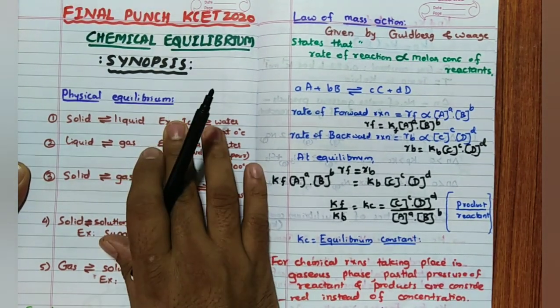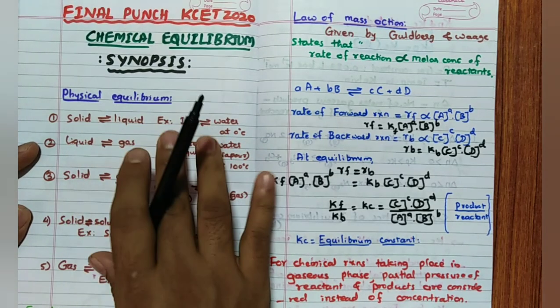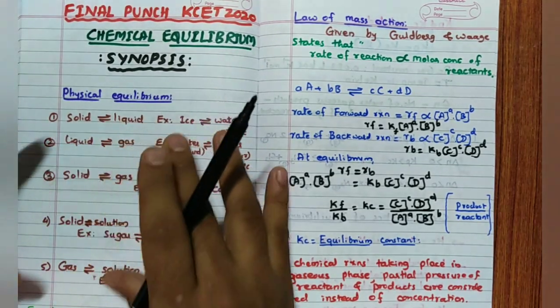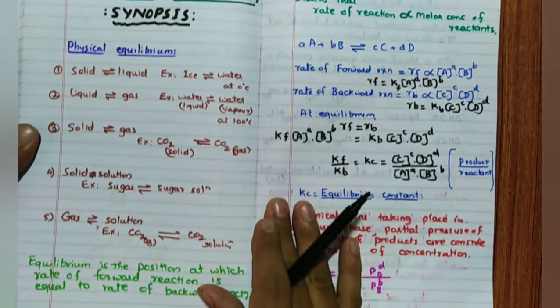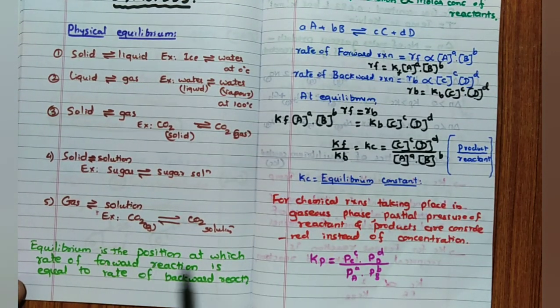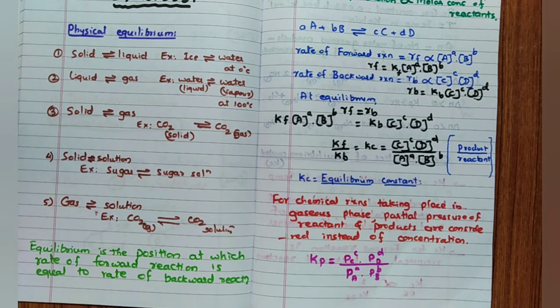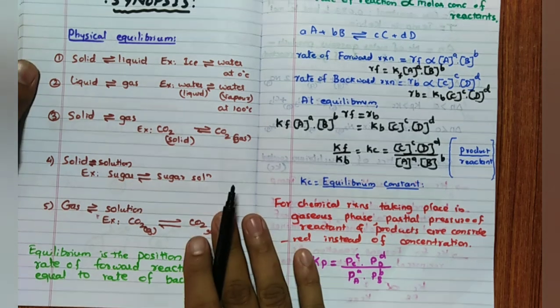First we will see physical equilibrium. Physical equilibrium is the equilibrium which is present in physical processes. Then what is equilibrium? Remember, equilibrium is a position in which the rate of forward reaction is equal to the rate of backward reaction. Equilibrium is possible only in reversible reactions. So in a reversible reaction, if the rate of forward is equal to the rate of backward, then we can call that reaction to be at equilibrium.